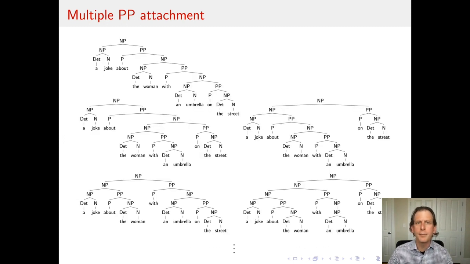This even works when we add another prepositional phrase. You may remember that there were 5 interpretations for a joke about the woman with an umbrella on the street, and it turns out there are exactly 5 context-free structural descriptions for that word sequence under that grammar, and these are them. I encourage you to inspect these in greater detail offline.